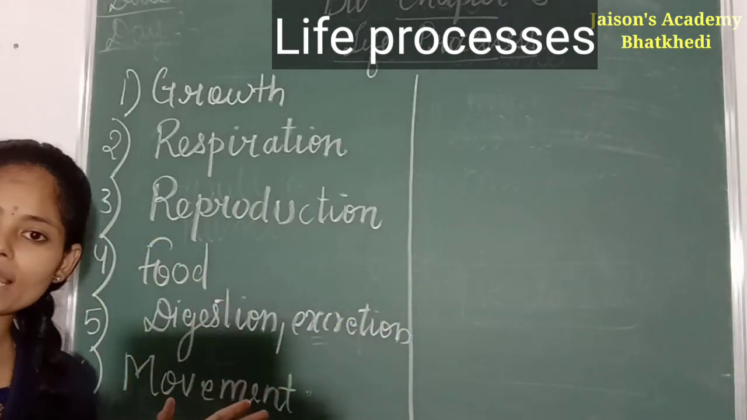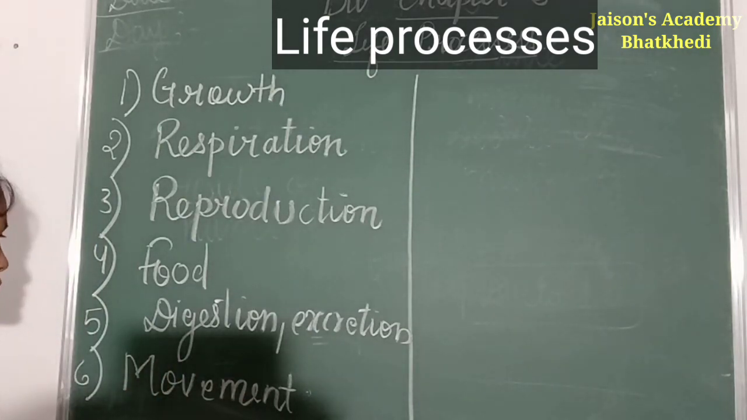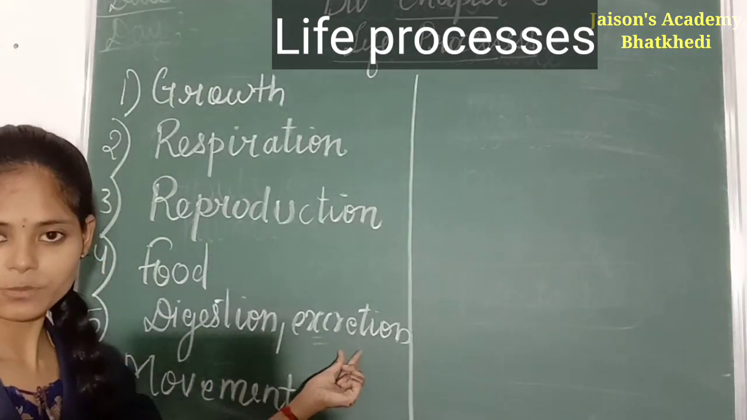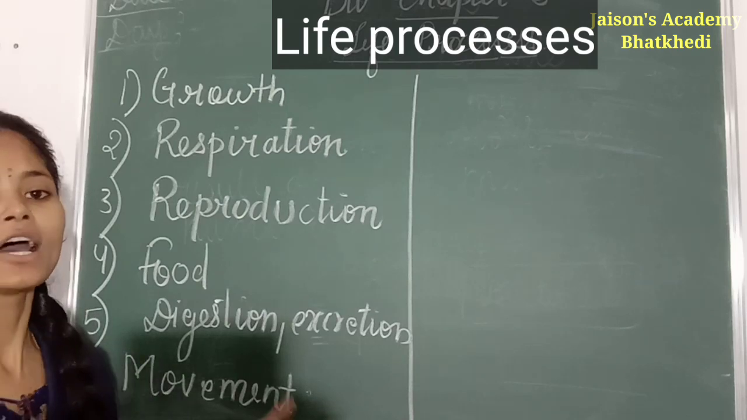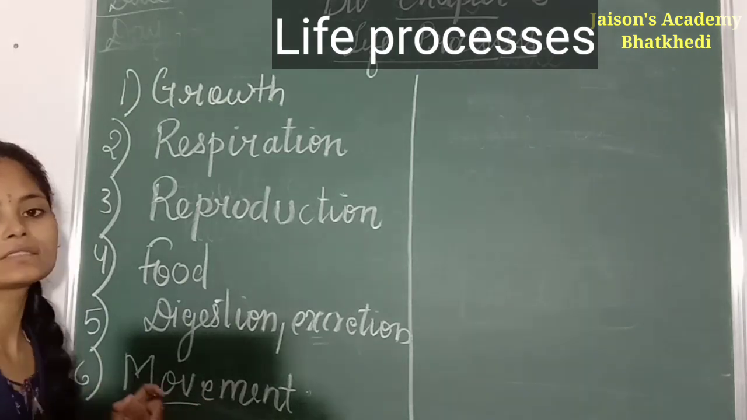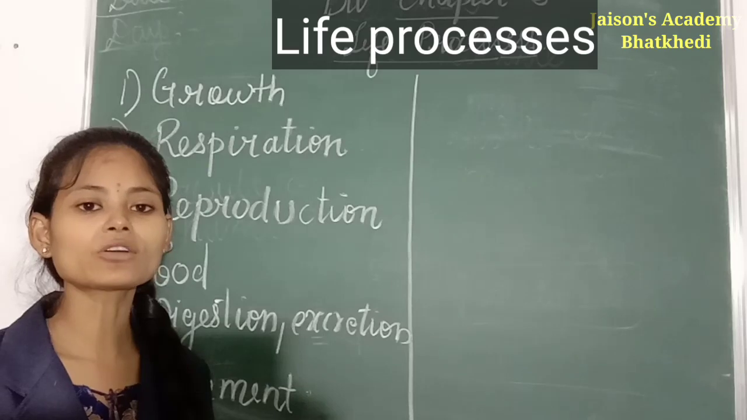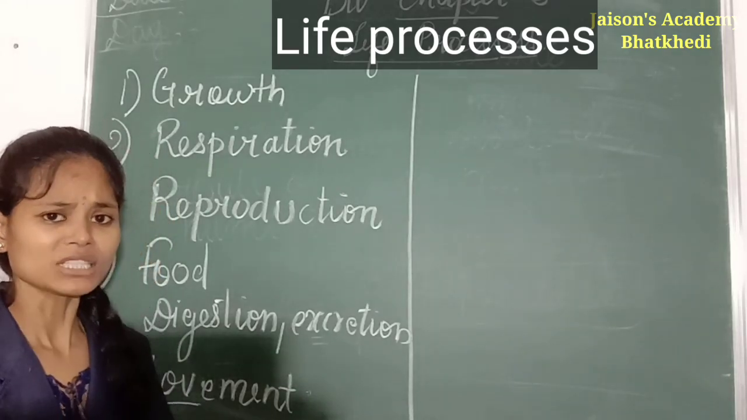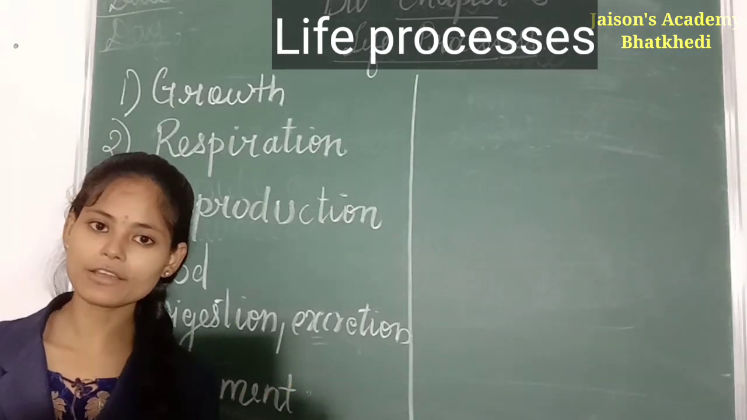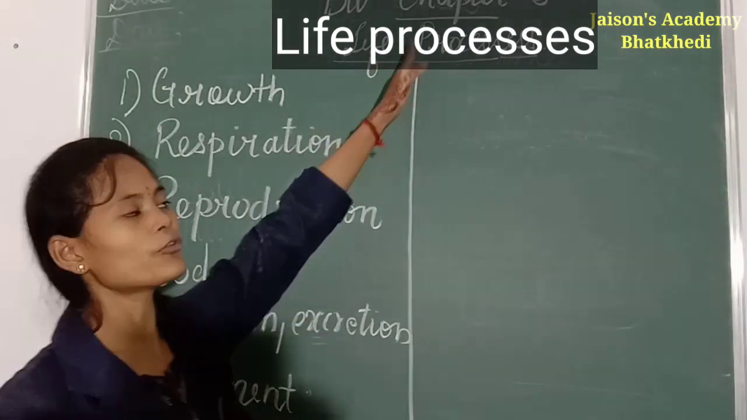Food. All the living organisms require food for living, but non-living things do not require food. Inside their body, digestion and excretion processes take place, but in non-living organisms these processes do not take place. All the living organisms can move from place to place, or they can move at their place, but non-living organisms cannot move. These are the certain characteristics on the basis of which we can say something is living or non-living.